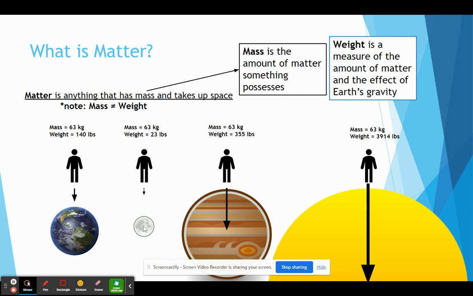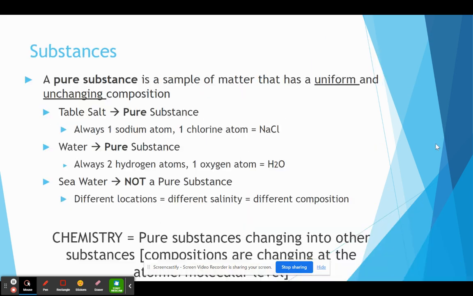A much smaller object like the moon has much less gravitational pull. So even though my mass stays constant throughout the entire universe, I still have the same exact number of particles that I've always had, my weight is going to change because weight is dependent on gravitational pull. The bigger the object, like the bigger the planet, or perhaps a celestial body like the sun, the higher the weight, but the mass is constant, as you can see in this example here.